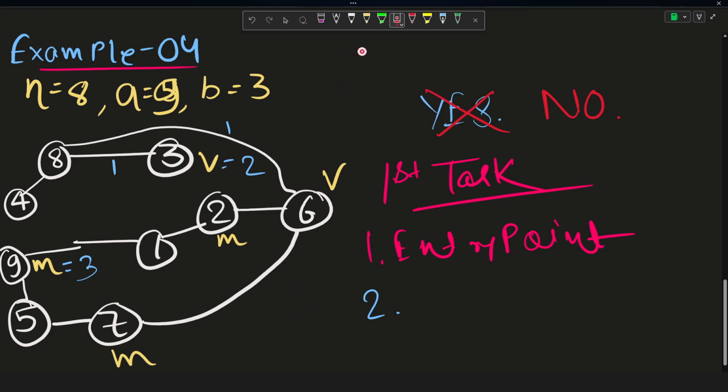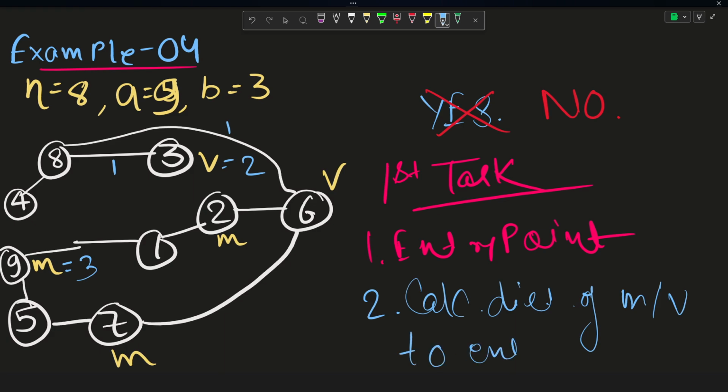So I think it has become very clear to you by now what the main thing is that we are applying. We are first trying to find the entry point, and then we are checking whoever, Marcel or Valerio, reaches this entry point first. If Valerio is able to reach this entry point before Marcel, he will become a part of the cycle, and since he will become a part of the cycle, he will always be able to escape Marcel no matter what. So in the second step, we will calculate the distance of Marcel and Valerio from their initial positions to the entry point, right?